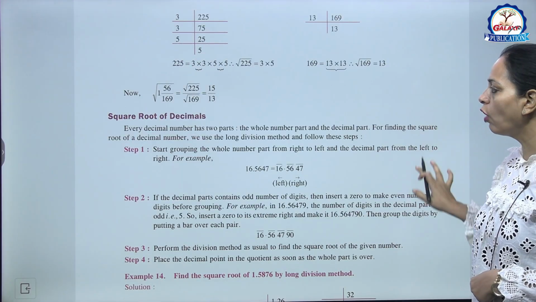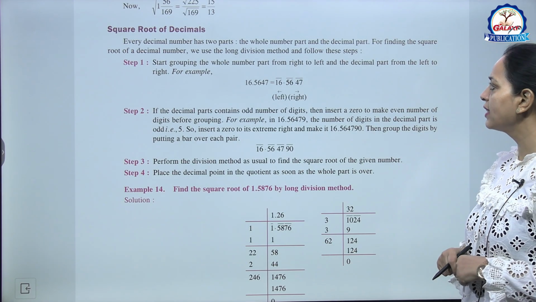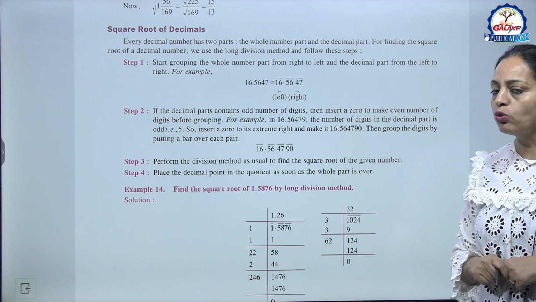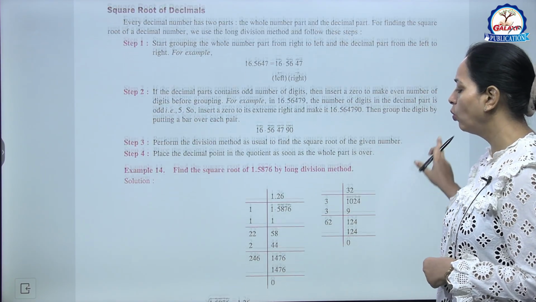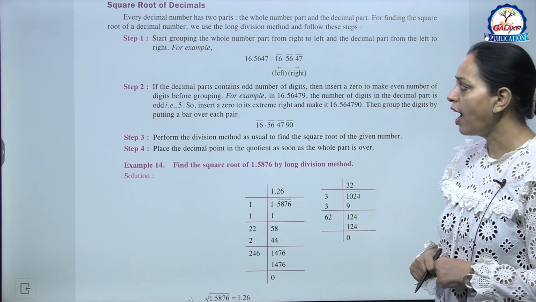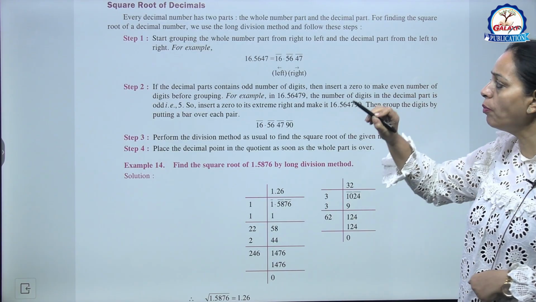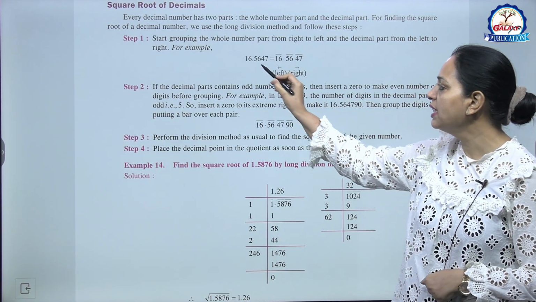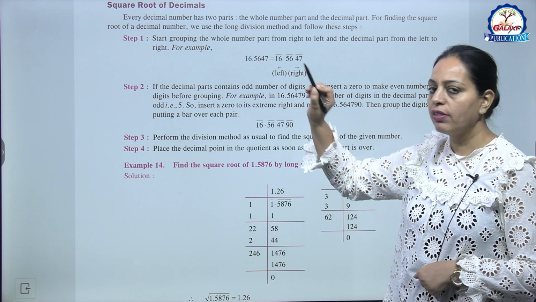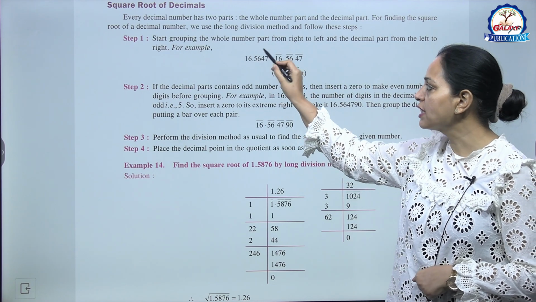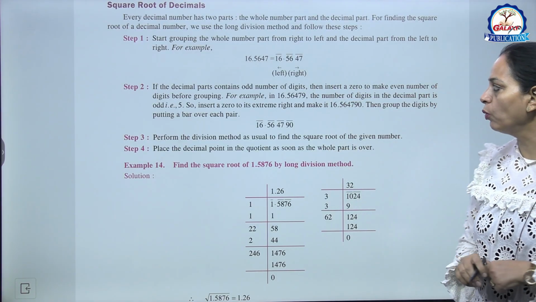Okay. Now square root of decimals. Every decimal number has two parts, the whole number part and the decimal part. For finding the square root of a decimal number, we use the long division method and follow these steps. Step 1. Start grouping the whole number part from right to left and the decimal part from left to right. For example, 16.5647. So 16, this is one group. Now this decimal part from left to right. So two groups, okay, two pairs.